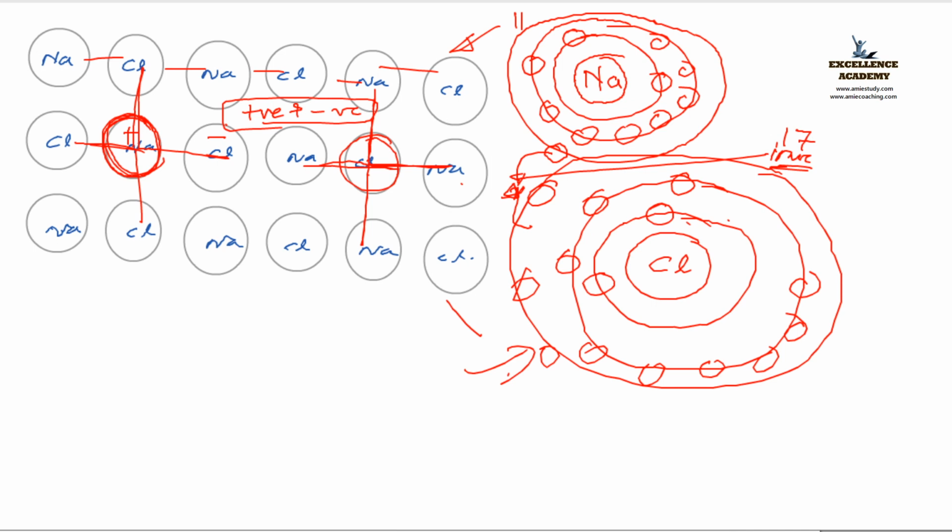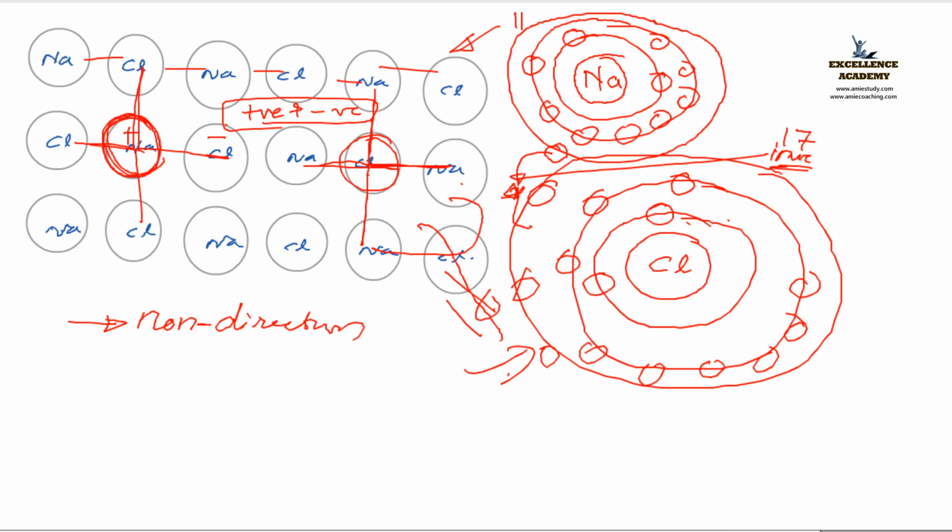Hence, we call this type of bonding non-directional. That means it doesn't have a specific direction. Does this corner have a negative or a positive charge? No, we can't say like that, because here the positive charge is there, and chlorine produces negative charge. So it is uniformly distributed. Hence we have to say that it is non-directional in nature. Got it?